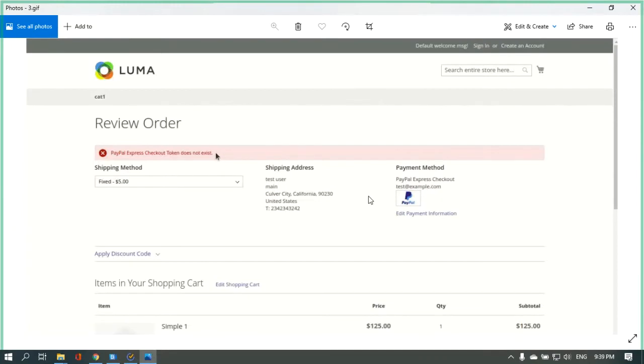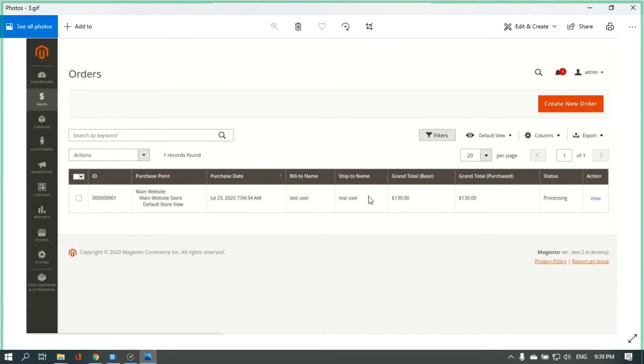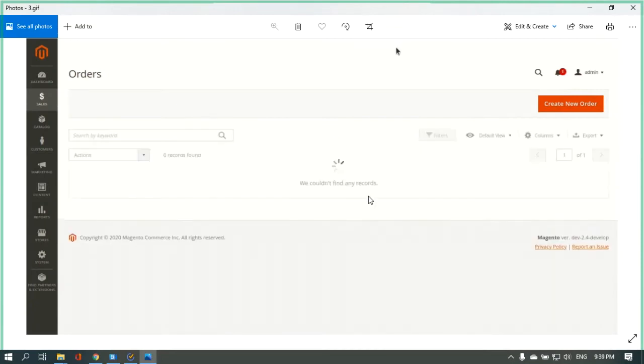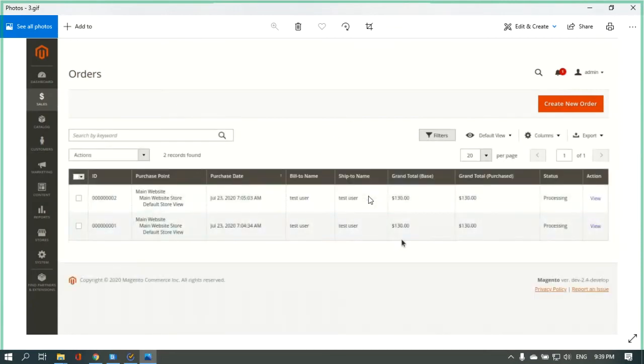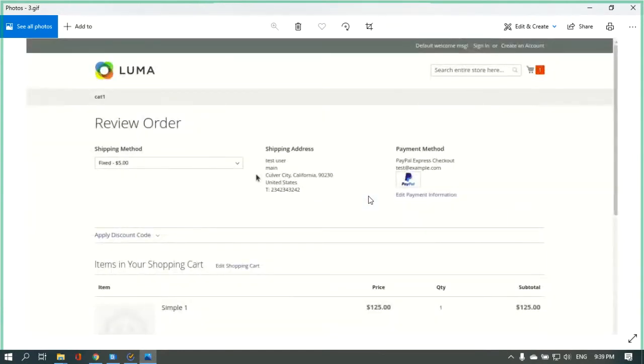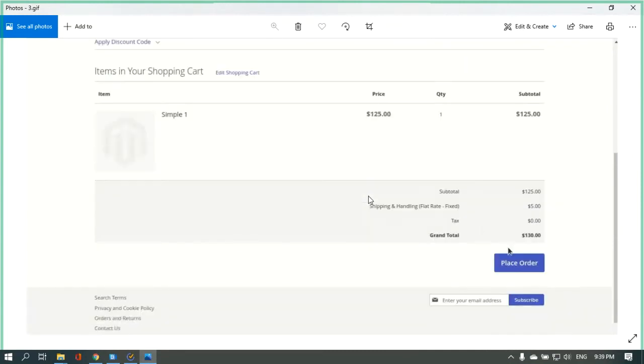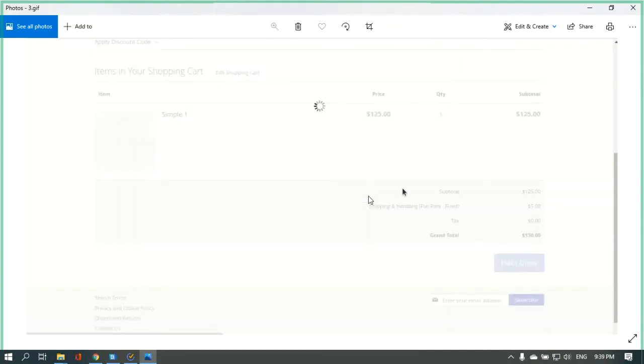Order is created, and a confirmation email is sent to the customer, which is wrong behavior. The expected result, if there is any token issue, is that the order should not be created. One order with one quote.